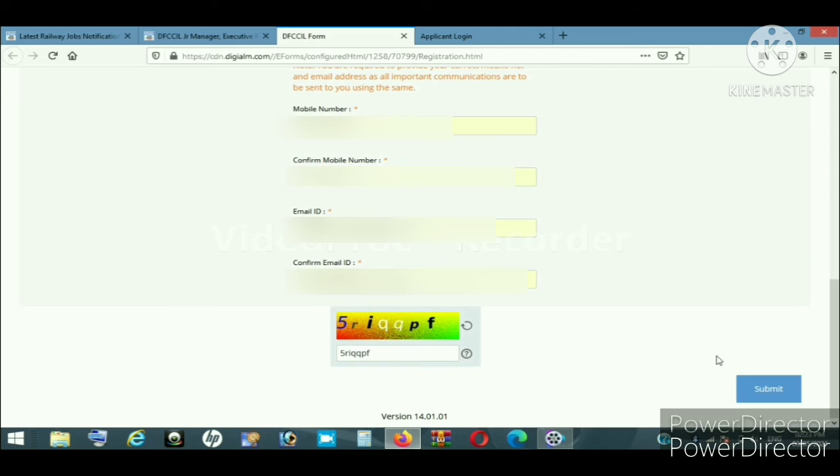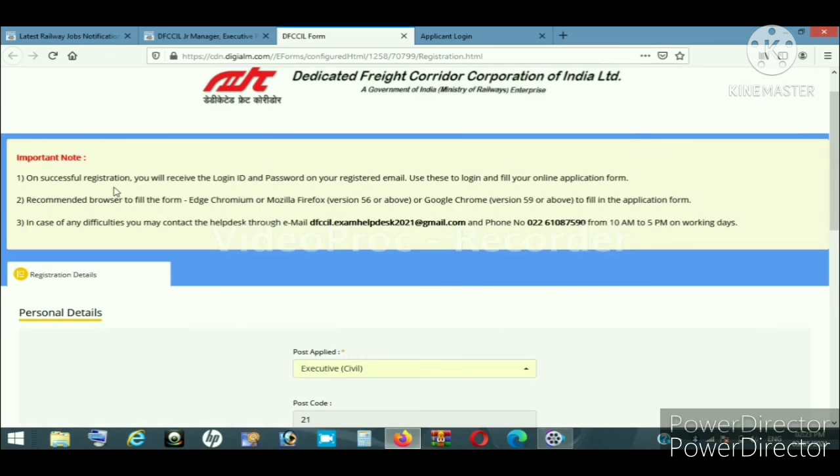Now enter your email ID and confirm your email ID below, and enter the CAPTCHA shown and submit your form. Your details will be saved. Now scroll above and close. Now you will be receiving an email. Now open your email ID that you have provided, and there an application ID and password will be sent to your email ID. Using that, again you have to log in.